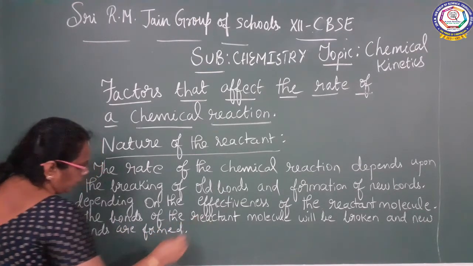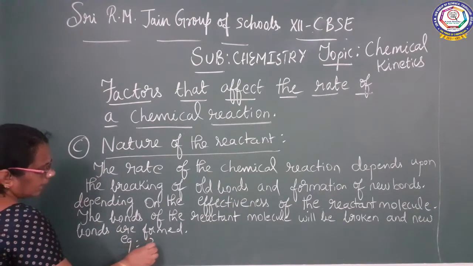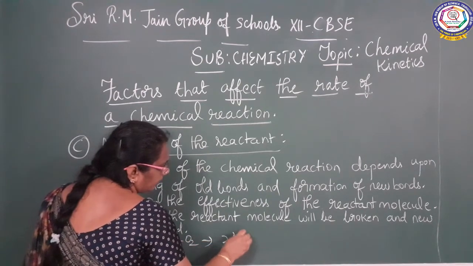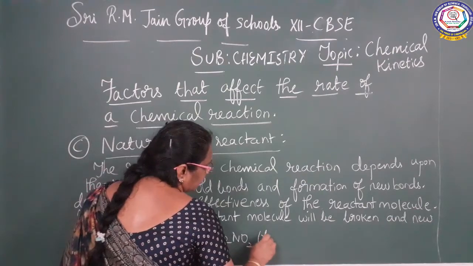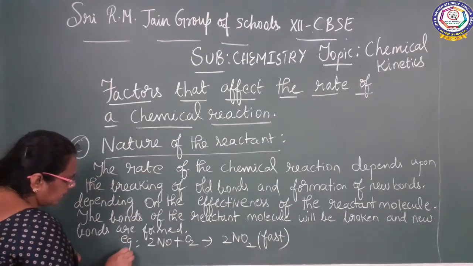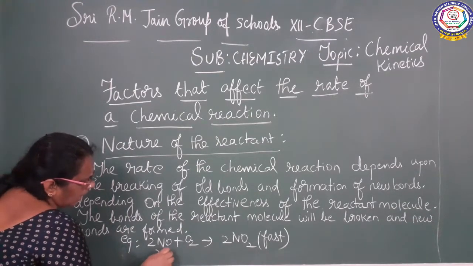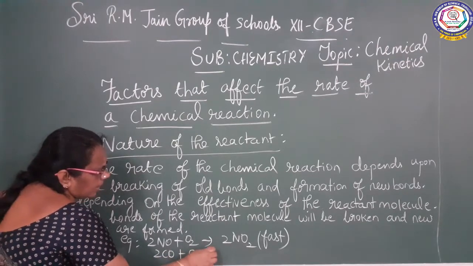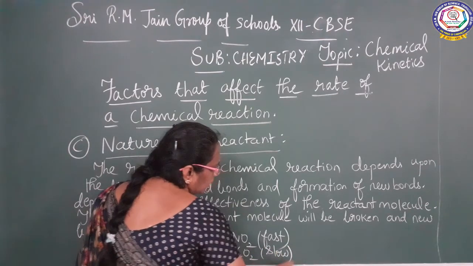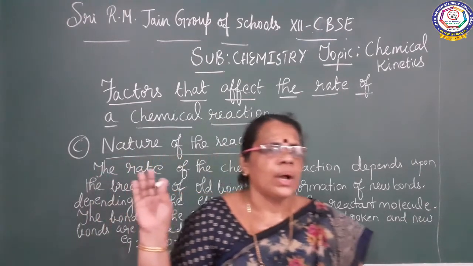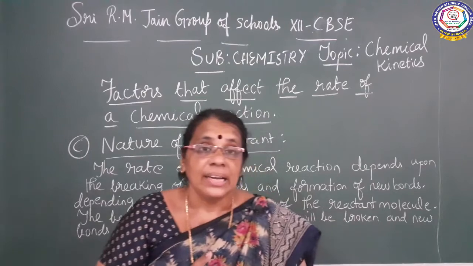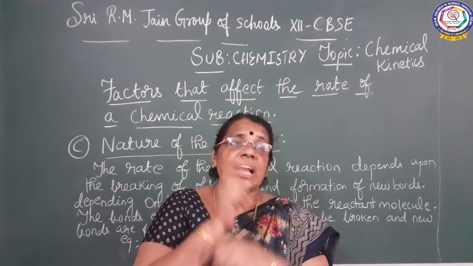Here, I am going to give an example now. Nitric oxide combines with oxygen to give nitrogen dioxide. Here, the reaction is taking place at a faster rate. Whereas, in another example, carbon monoxide combines with oxygen to give carbon dioxide, and here the reaction is slow. So, what is the factor we are discussing now? Already I told about two factors. The third factor is the nature of the reactant. Depending upon the nature of the reactant, the rate of the reaction will vary.